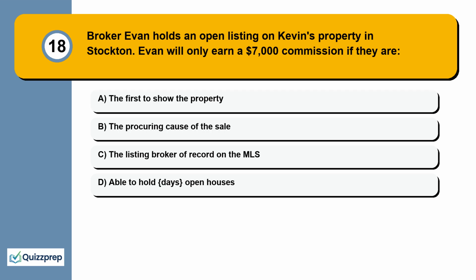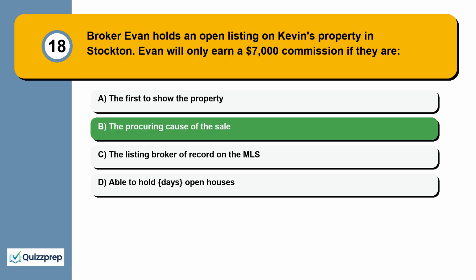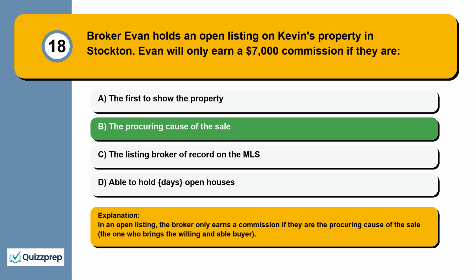Question 18. Broker Evan holds an open listing on Kevin's property in Stockton. Evan will only earn a $7,000 commission if they are the first to show the property, the procuring cause of the sale, the listing broker of record on the MLS, able to hold open houses. In an open listing, the broker only earns a commission if they are the procuring cause of the sale, the one who brings the willing and able buyer.